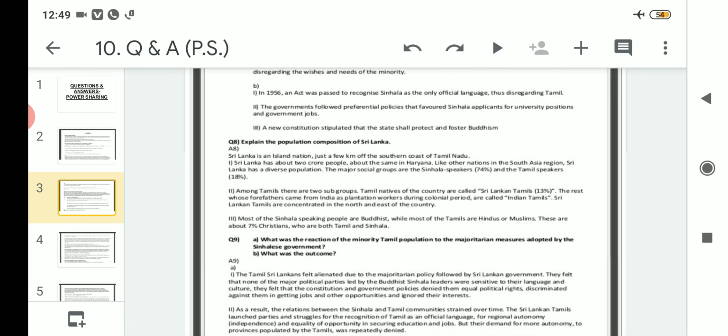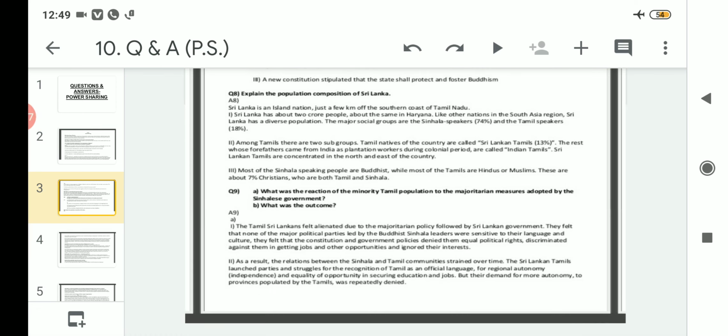Now number 3, most of the Sinhala speaking people are Buddhist, while most of the Tamils are Hindus and Muslims. There are about 7% who are both Tamil and Sinhala. That means they speak Sinhala also and they speak Tamil also.